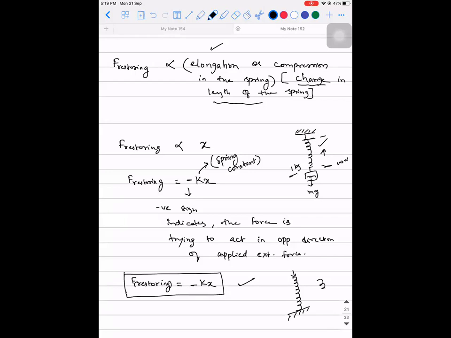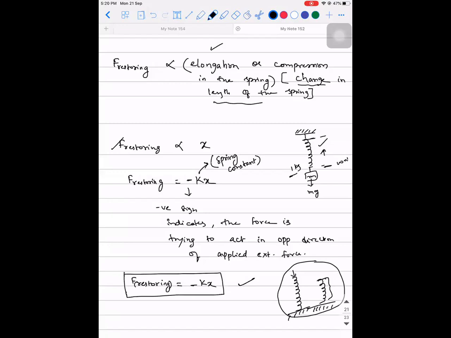Because when you try to compress it, you're doing work on the spring. Once you remove your hand, there will be some energy that is getting stored in the spring, so the spring will try to release its energy and come back to its original position. In the process of releasing, it undergoes the bouncing part. So all these things are related only to the concept of restoring force. I hope it is clear.